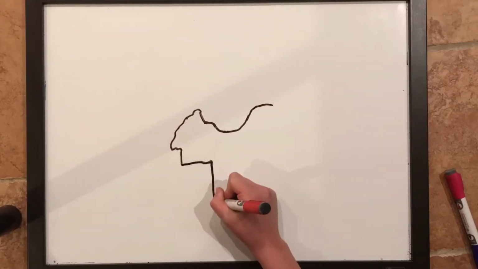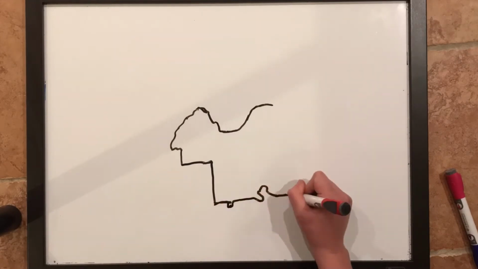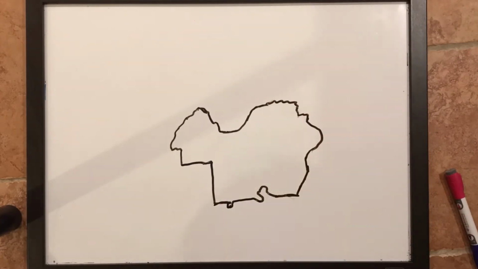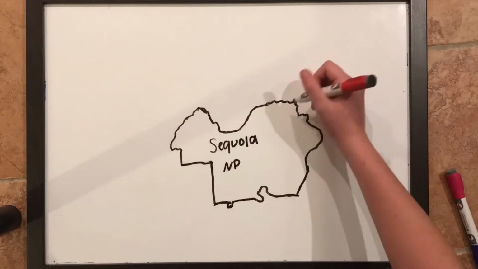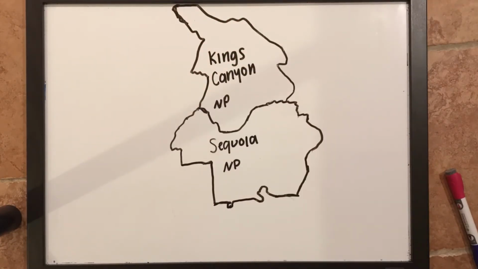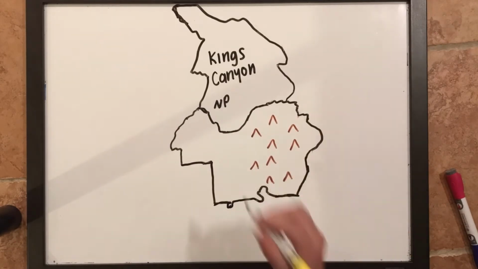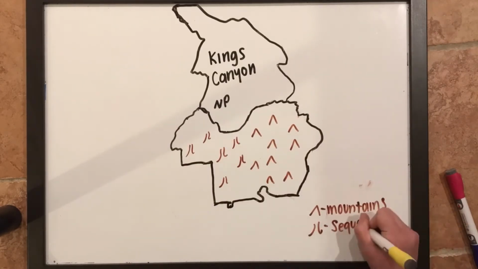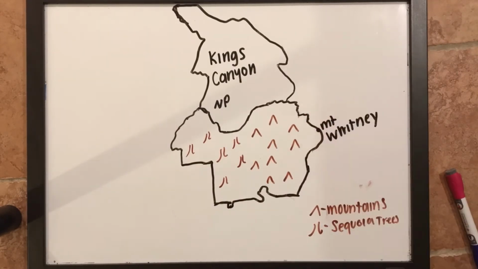In the park, the forested area lies mostly on the western side, as the more mountainous and more open area of the park is on the east side, along with Mount Whitney. Mount Whitney is the tallest mountain in the contiguous USA, reaching 14,505 feet tall, and is made completely out of granite.